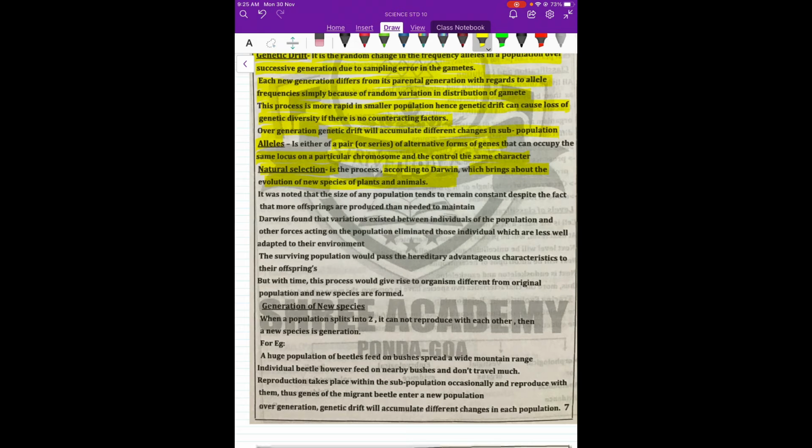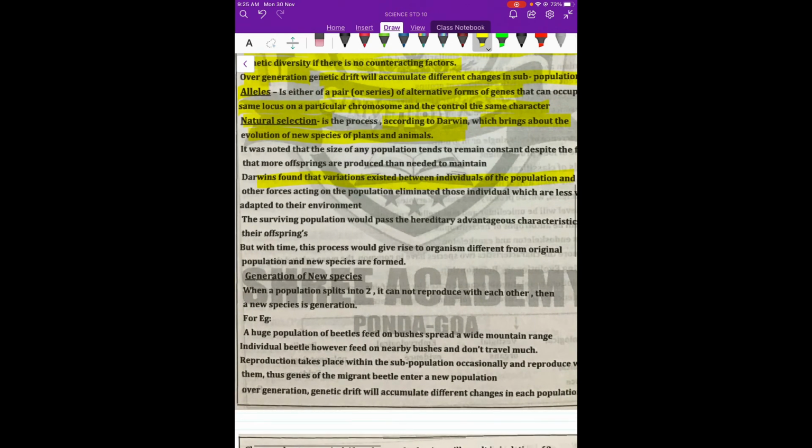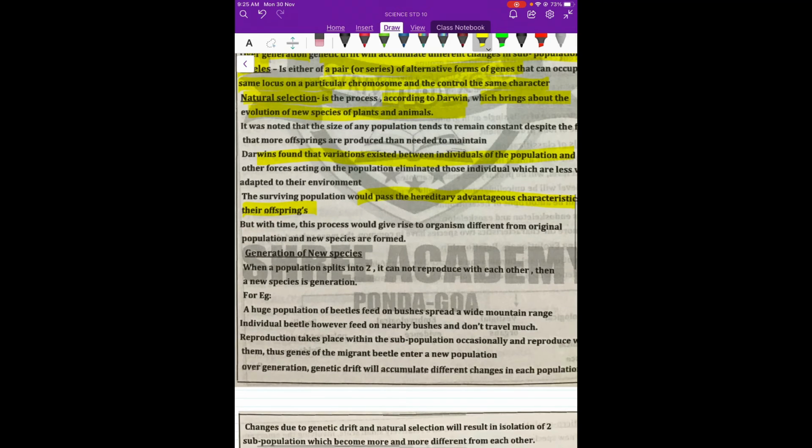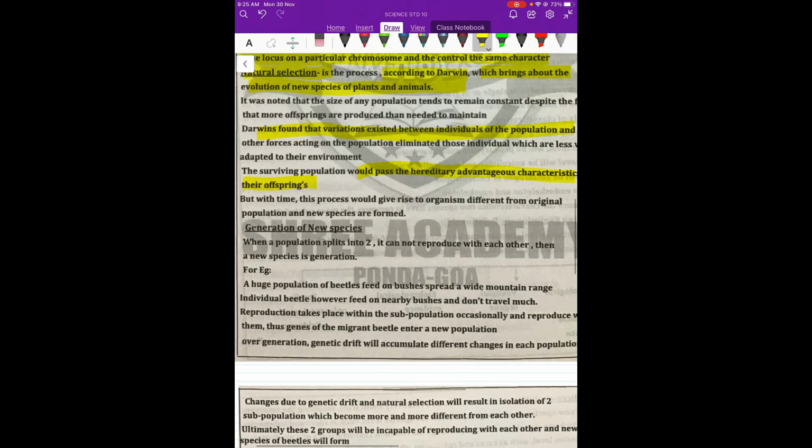And those who adapt, they will be transmitting the hereditary advantages through the gene flow. If an animal or a plant has adapted to some particular conditions, it will pass on all those genes which are favorable to those conditions to the offspring, and hence the species continues in that specific area. So this is what is called natural selection. Then there is a term, which we had already discussed, speciation.